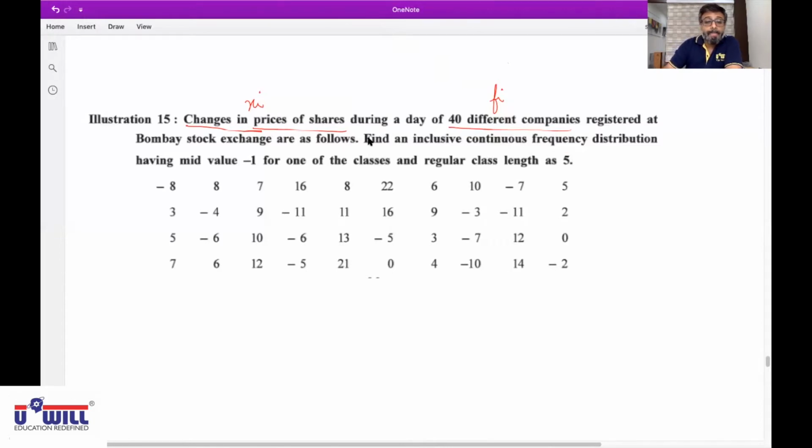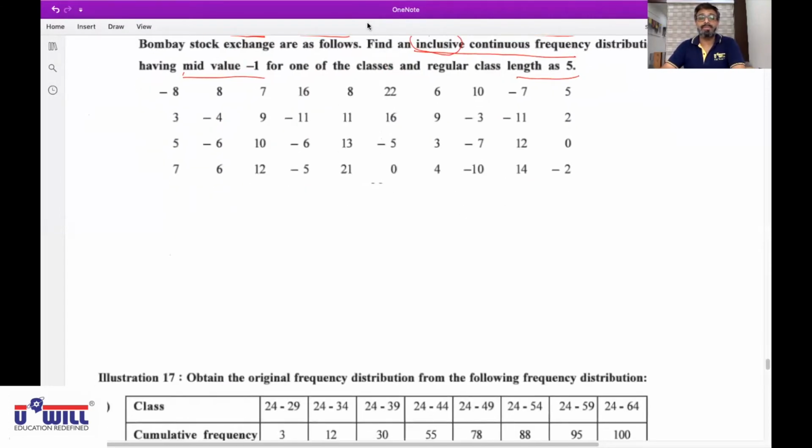Now find and underline inclusive continuous frequency distribution having mid value -1 for one of the classes and regular class length as 5. First of all, we have to make inclusive, and very first what we will obtain from mid value is exclusive. So how will we find exclusive distribution?